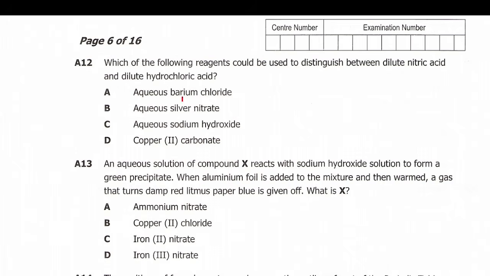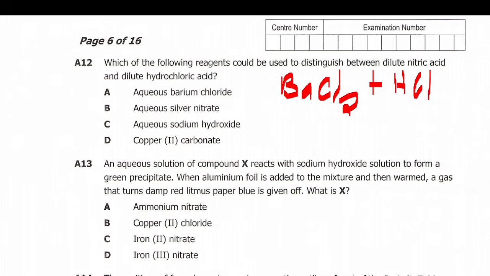There will actually be no reaction in my understanding, because you have barium chloride plus hydrochloric acid. From the look of things, it will stay the same, because this hydrogen behaves like a metal here, and barium is a metal, so there is no way you can have barium hydrogen. So here there will be no reaction.